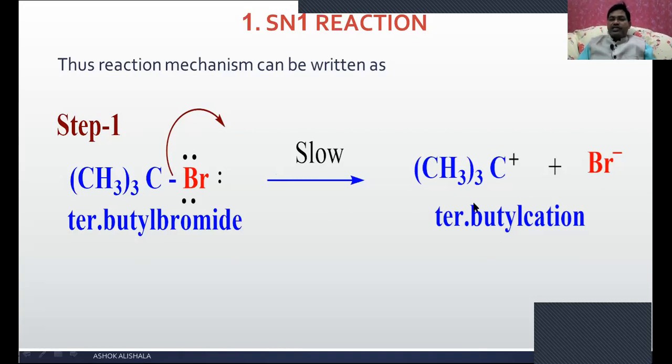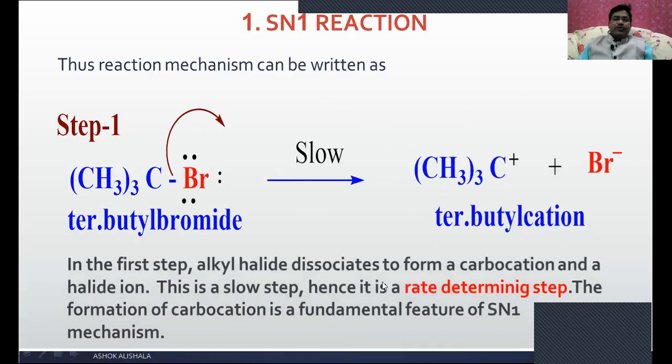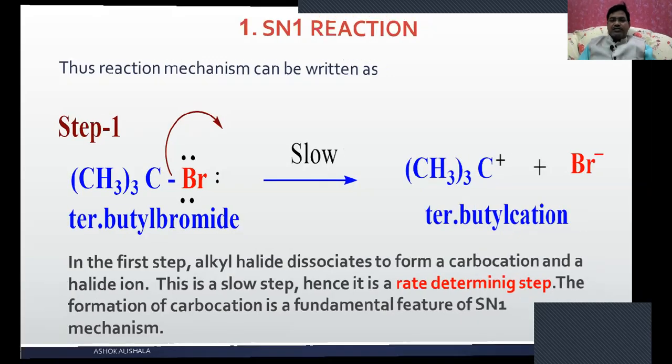You will get a tertiary butyl cation and a bromide ion. Since these ions are formed, the SN1 reaction is also called the ionization mechanism. Let us see step 2. In the first step, the alkyl halide dissociates to form a carbocation and a halide ion. This is the slowest step, hence we call it the rate determining step. The formation of the carbocation is a fundamental feature of the SN1 mechanism or reaction.